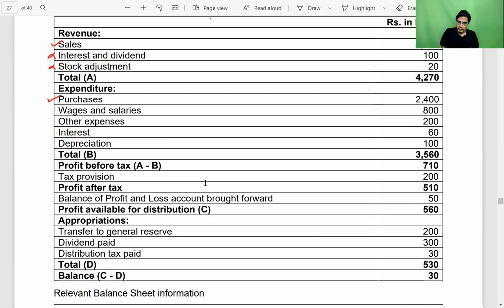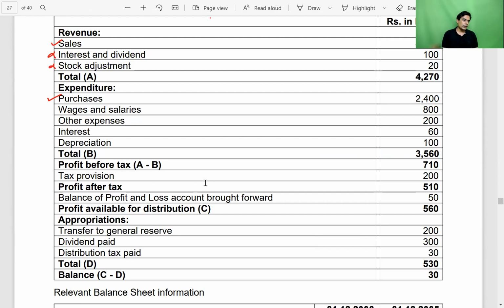Next, wages and salaries. Guys, just because in the P&L account they have given us wages and salaries of rupees 800, it doesn't mean that we have also paid 800. We may have paid a different amount. So check, is there any outstanding wages and salaries given in the question?